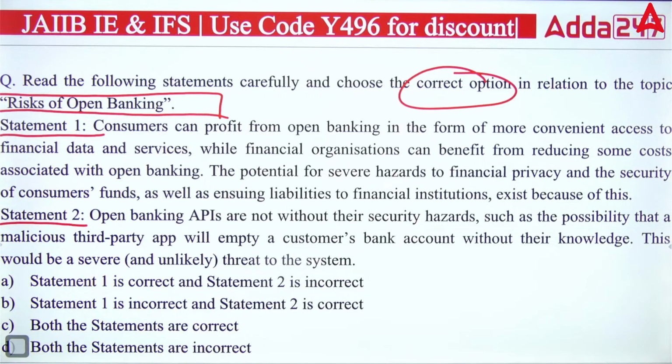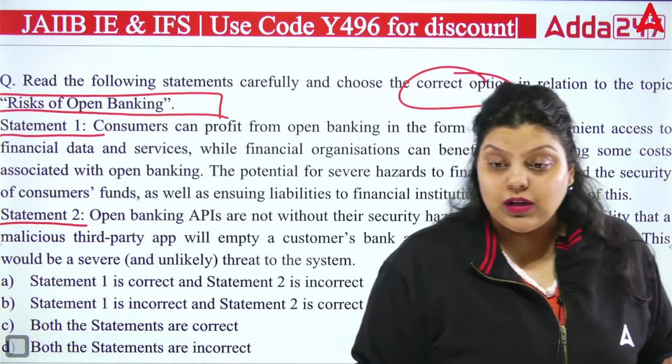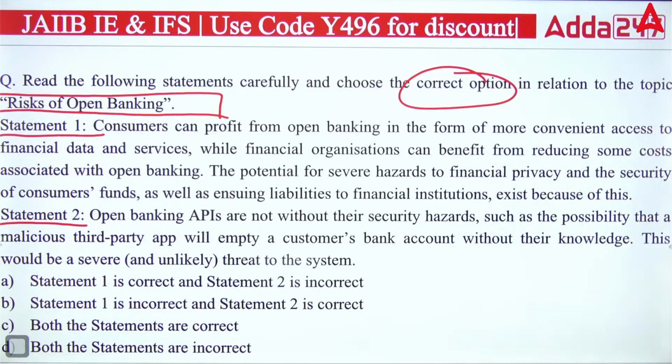This would be a severe and unlikely threat to the system. Which statement is correct: A, B, C or D?